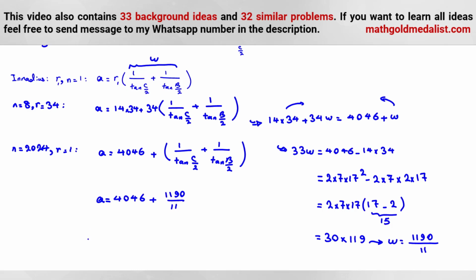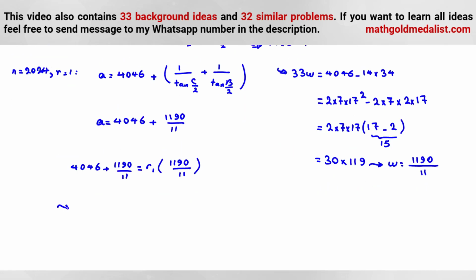Now, if you want to find R1, A is 4046 plus 1190 over 11 equals R1 times W. W is what? 1190 over 11. Now we can multiply both sides by 11. So it will be 11 times 4046, which is 2 times 2023, which is 7 times 17 squared, plus this number, 7 times 17 times 10, is equal to R1 times 7 times 17 times 10.